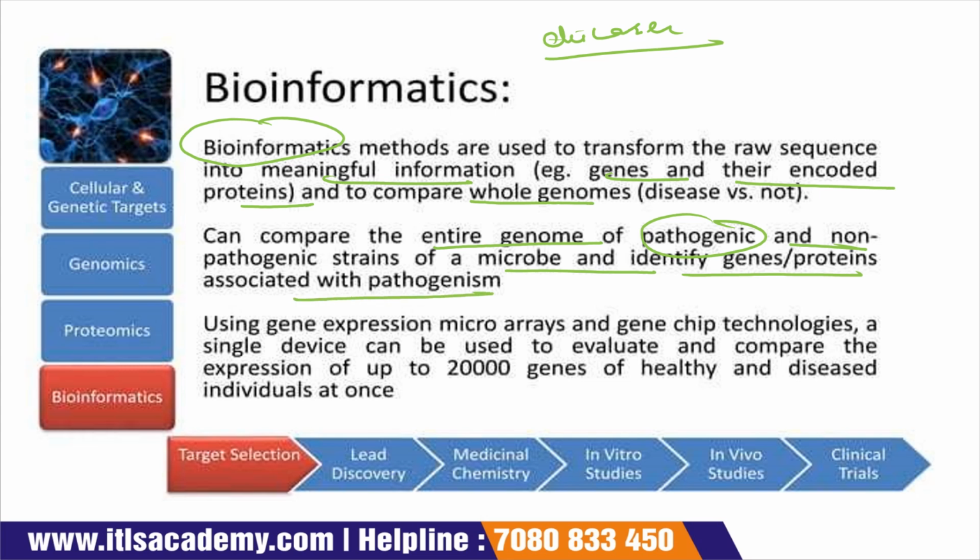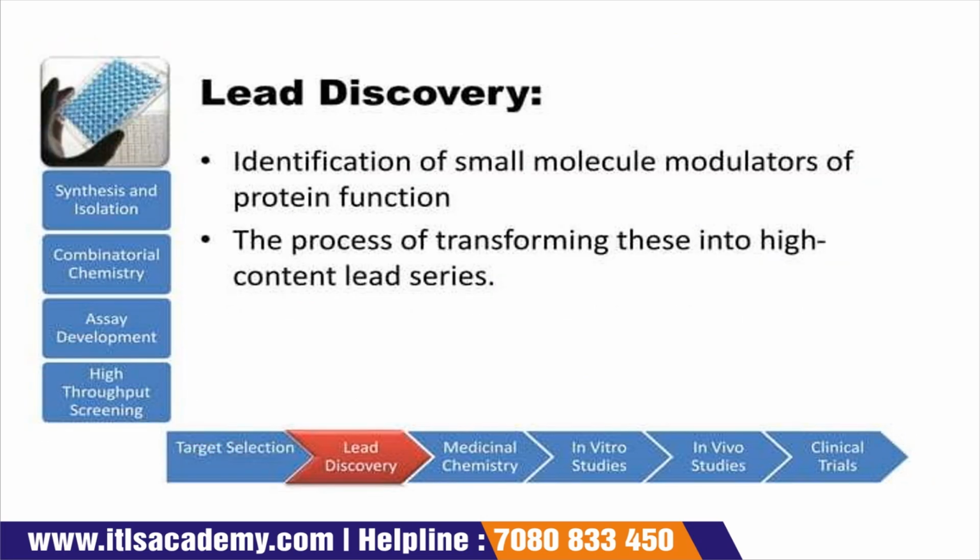Using gene expression microarray and gene chip technologies, a single device can be used to evaluate and compare the expression of around 20,000 genes of healthy and diseased individuals at once. Lead discovery: after target selection, the first step is lead discovery, and this lead discovery is divided into four steps.